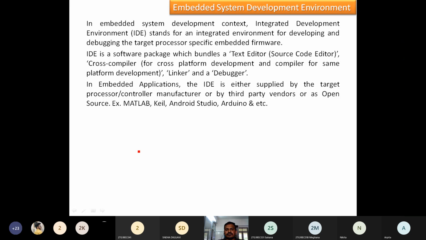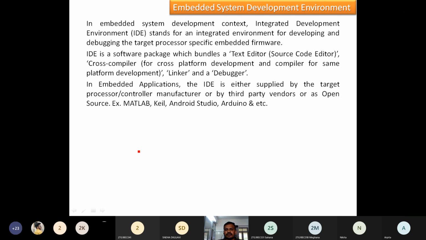The Keil software, what we are going to use in current ARM or embedded labs, the Keil software, it is useful because it is going to support the embedded C. Then we have for Android mobiles, Android firmware. It is designed using Android Studio.